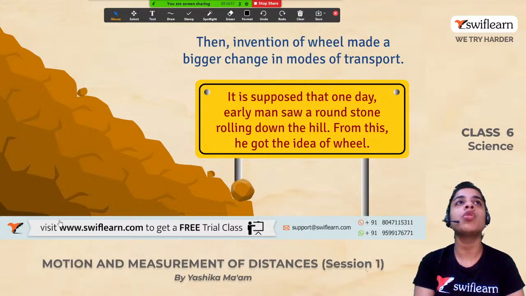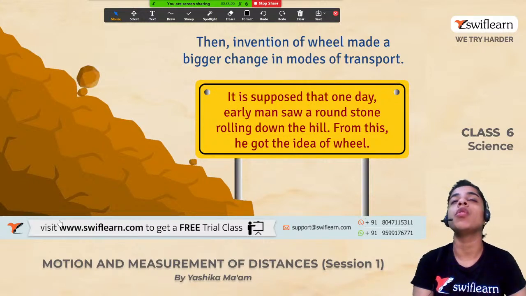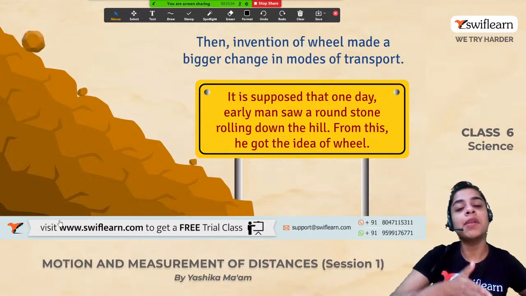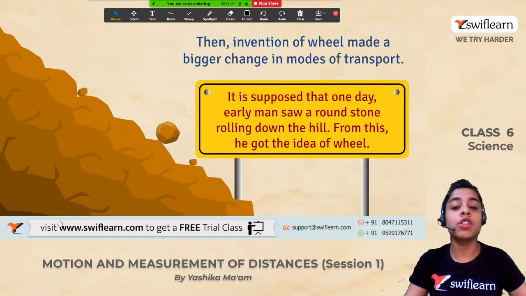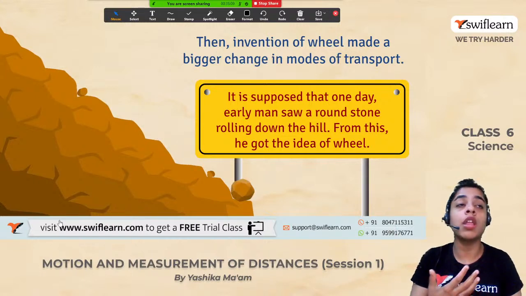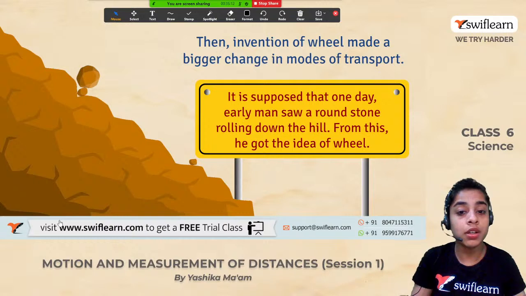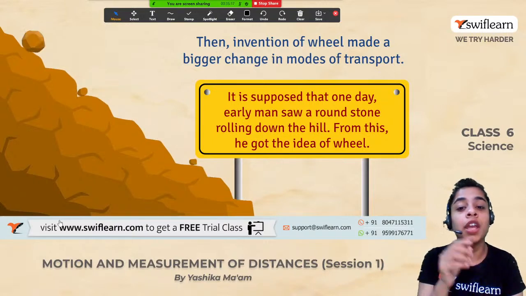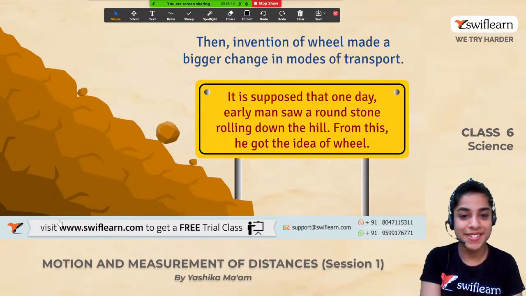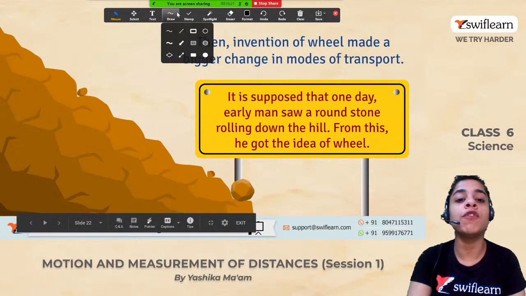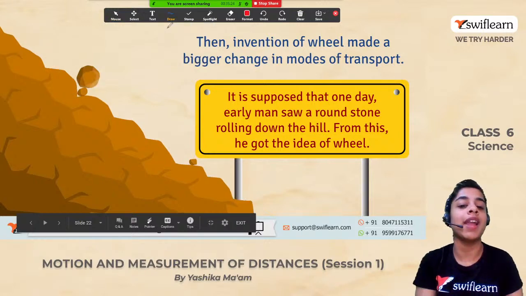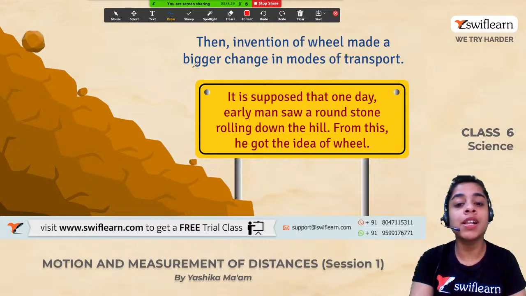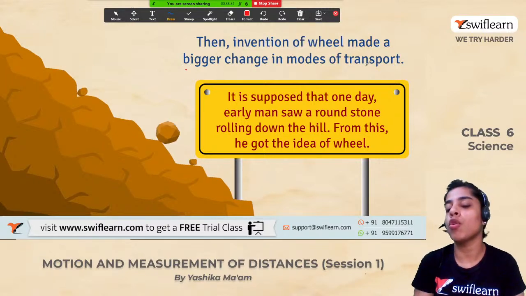We talked about the making of these boats, how people started making boats with the help of one log of wood, then multiple logs of wood, then the shape of a fish, then the boats that could paddle in water. Finally, the whole game changed when the invention of the wheel took place. So this beautiful invention of the wheel actually made our lives very, very easier, right? So the invention of the wheel made a bigger change in the modes of transport.